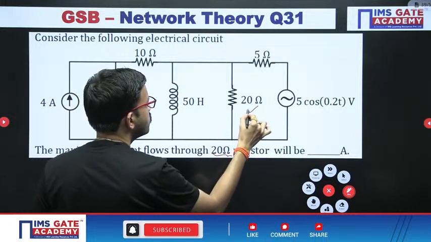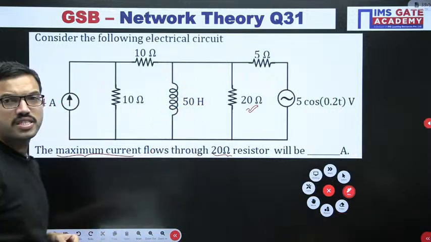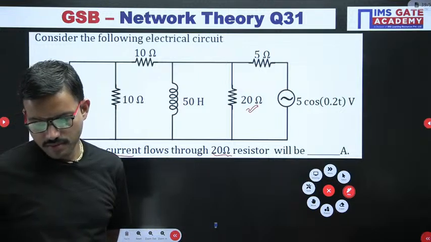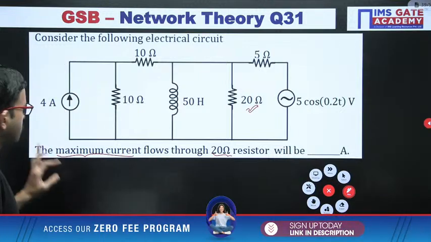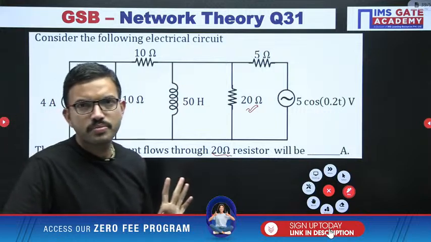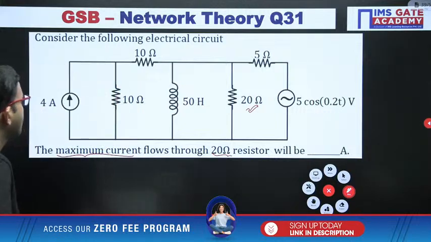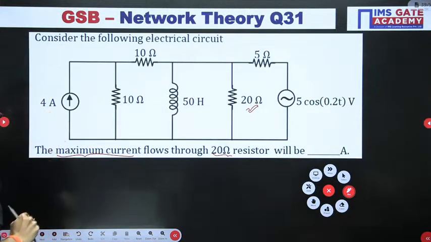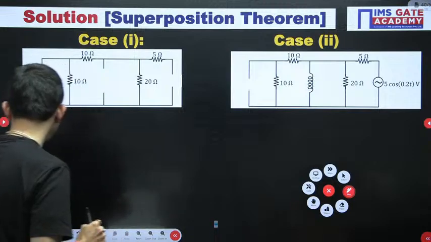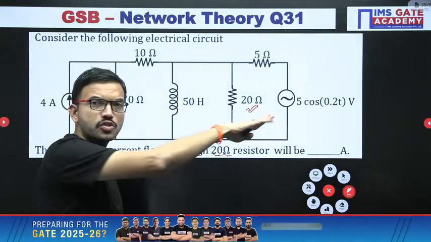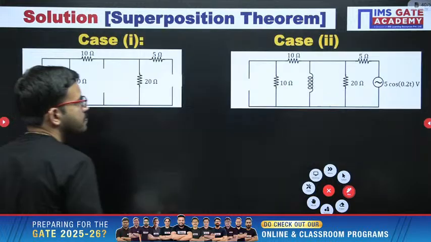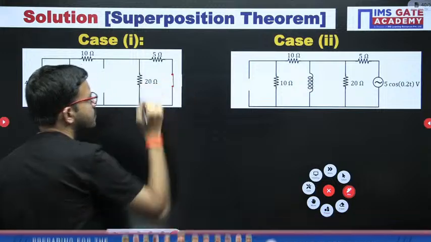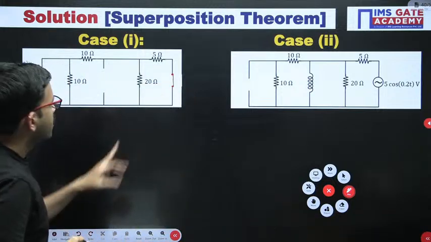Here you are having a 20 ohm resistor. So in that particular 20 ohm resistor, what is the maximum current that is flowing? We can solve this question by using the superposition theorem. First of all, consider case 1. That means I am considering only the current source 4 ampere. In case 1, I am considering 4 ampere, so this particular voltage source we have to replace as a short circuit. That is the first step.